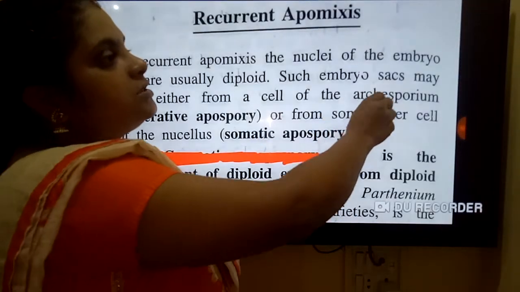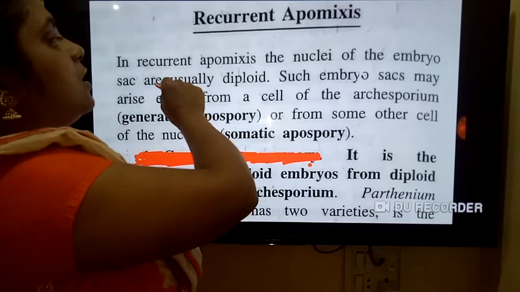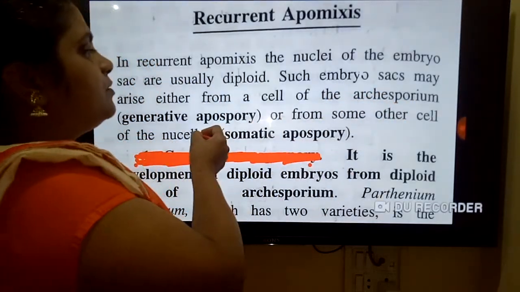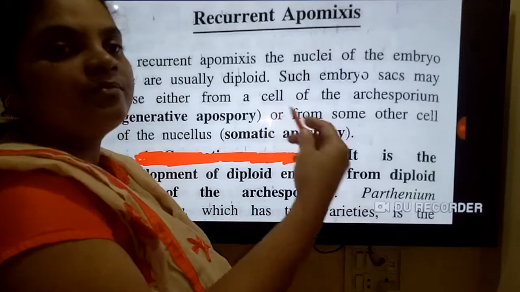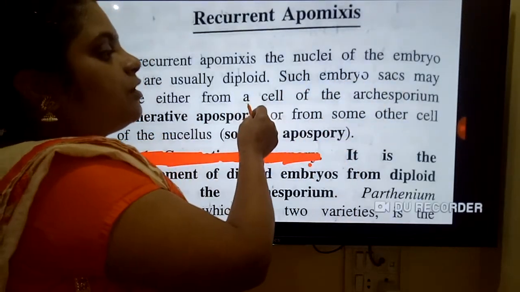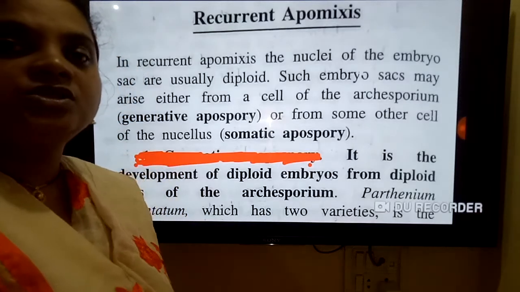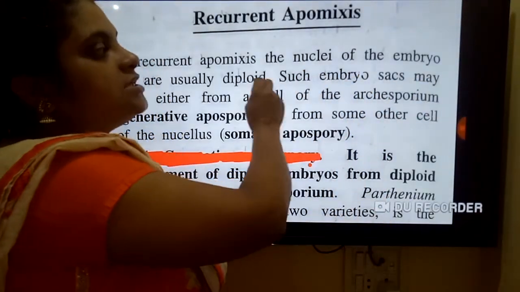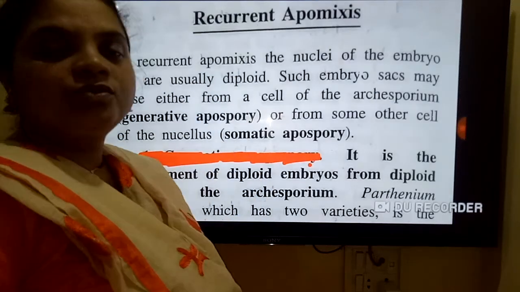So here the embryo sac is diploid, and the archesporium forms the embryo sac. Such an embryo sac may arise from the archesporium, and that embryo sac is diploid. So what is that?